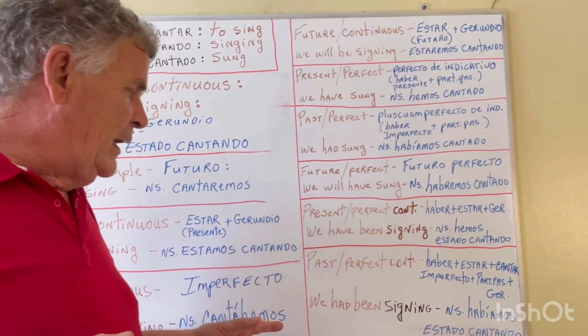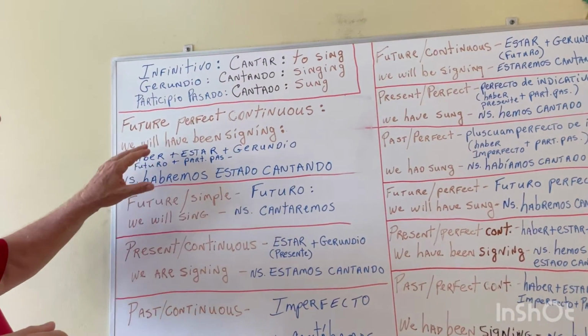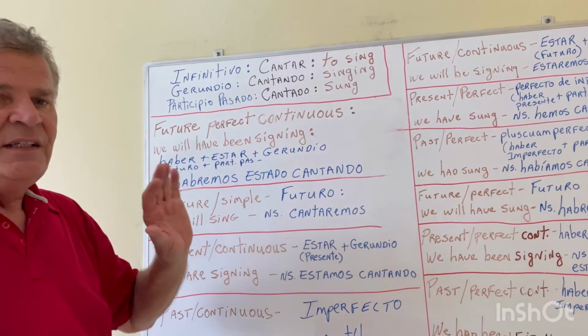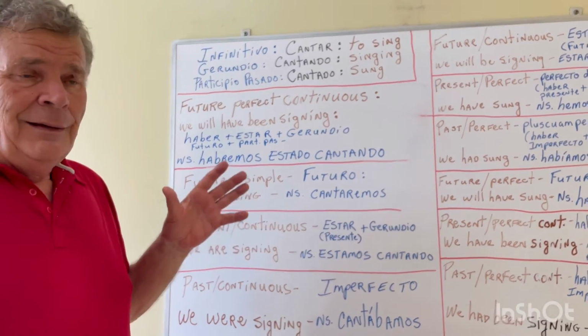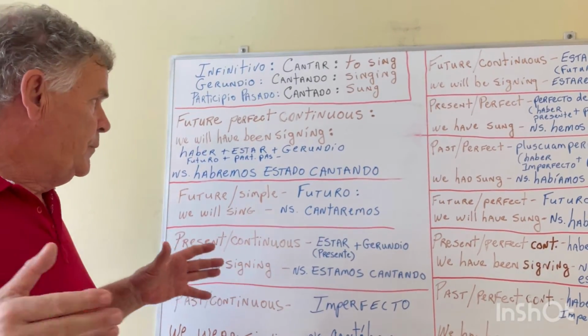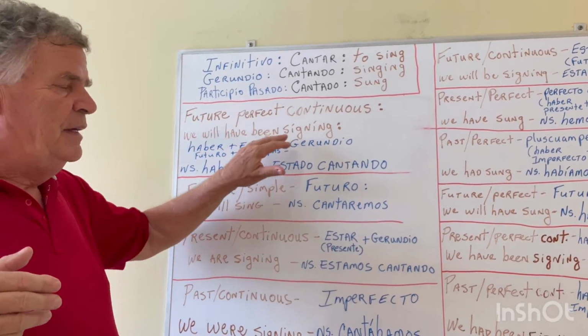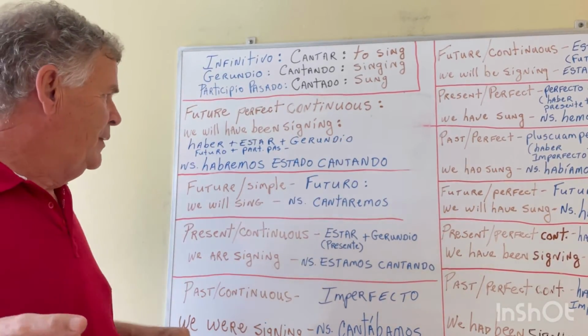Okay, so there's only one left, and I've already put it on the board here. It's the future perfect continuous, and this is a very tough one in Spanish because really and truly, I don't think I've ever run across it. We will have been singing. Okay?